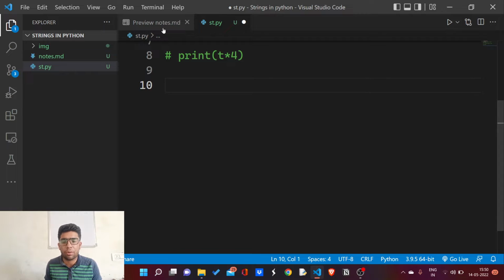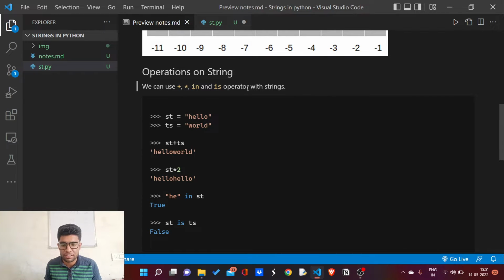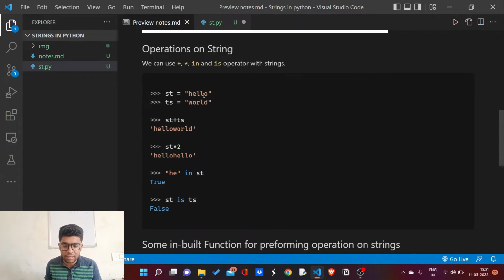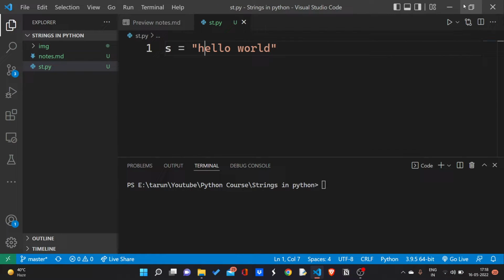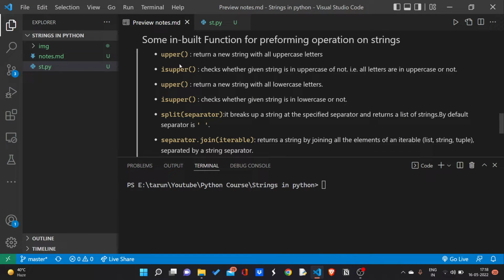So this is all about the operators which we can use with our strings. I have also listed some examples here in the notes which would be helpful to you. Please read the notes and write the code on your own, which would be really helpful. I'm going to discuss inbuilt string functions, which are really useful to us. I have also mentioned these functions in our notes. You can check them out at the link in the description.